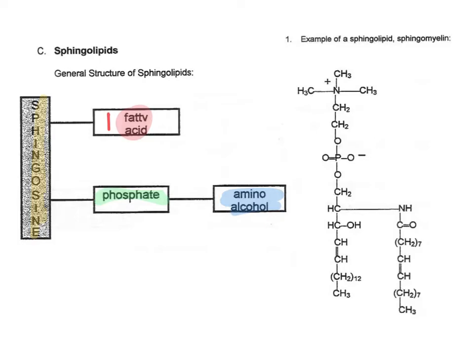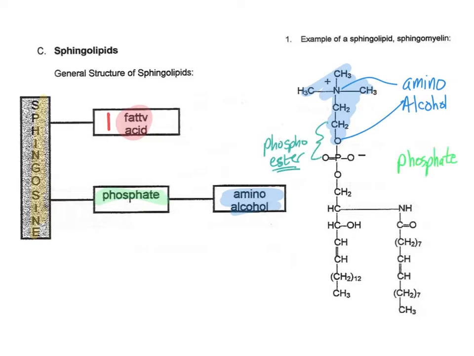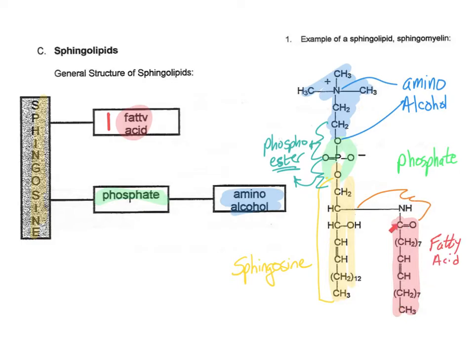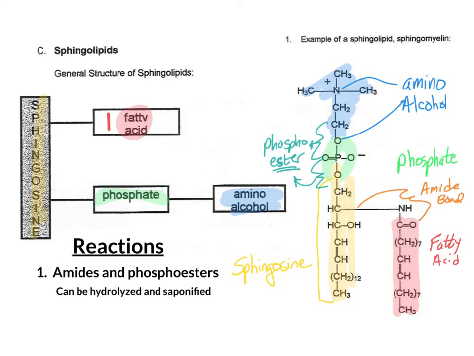So here we see the amine group linked to the phosphate through a phosphoester, and then that's linked to the sphingosine through another phosphoester, and then hanging off of that sphingosine, we should see some type of fatty acid. That fatty acid is linked through an amide bond, which is a little bit stronger than our regular esters, yet it can still be saponified. Those phosphoesters can also be saponified and are not easily hydrolyzed, but are easily saponified.